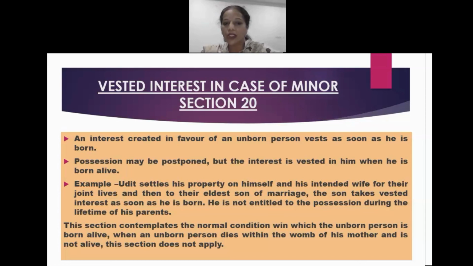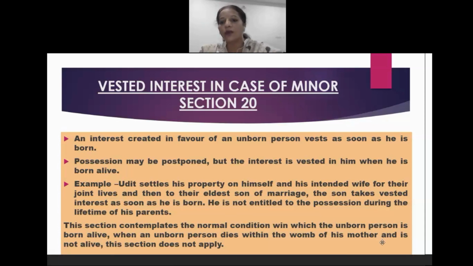Now this section contemplates the normal condition in which the unborn person is born alive. But suppose, for example, the unborn person dies within the womb itself, in his mother's womb, and is not alive, then in that case definitely this section would not apply, right?